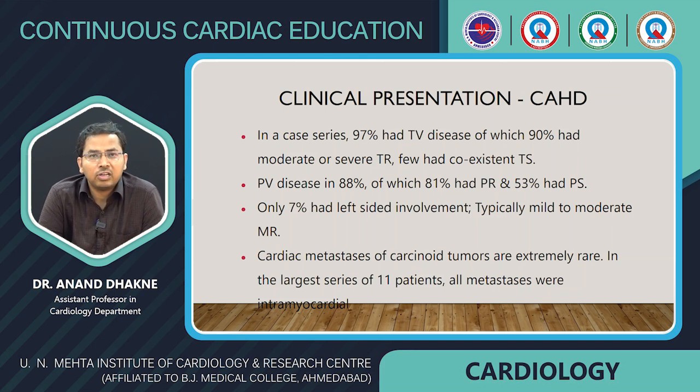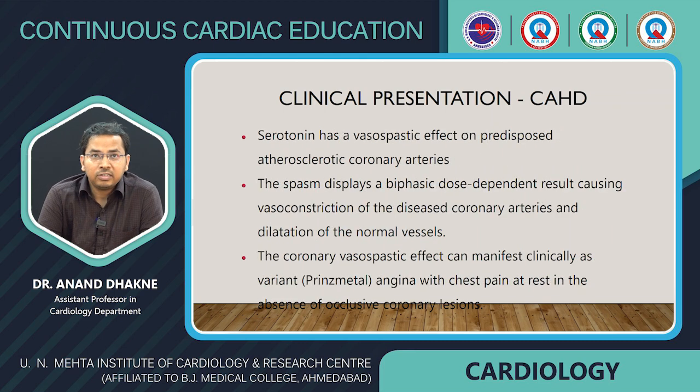In the largest series of 11 patients, all metastases were intramyocardial. Serotonin has a vasospastic effect on predisposed atherosclerotic coronary arteries. The spasm displays a biphasic, dose-dependent result, causing vasoconstriction of the diseased coronary arteries and dilatation of the normal vessels. This is a biphasic response: vasodilatation in normal vessels but vasoconstriction in diseased coronary arteries. The coronary vasospastic effect can manifest clinically as variant, that is Prinzmetal angina, with chest pain at rest in the absence of occlusive coronary lesions.